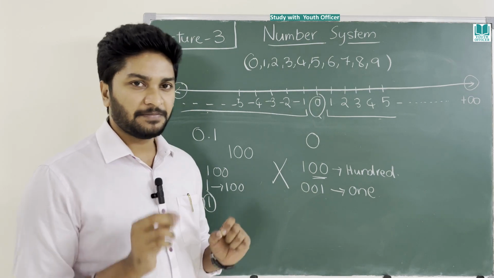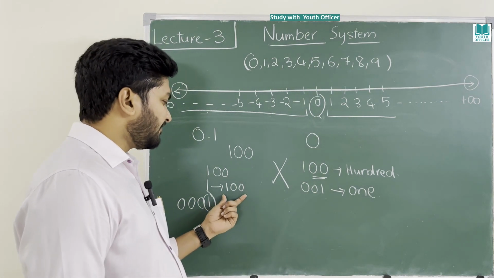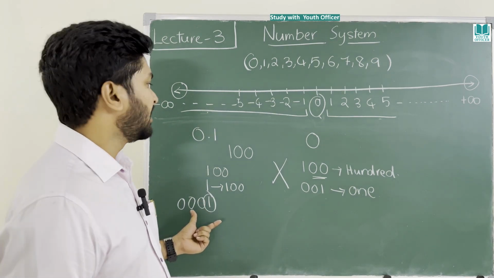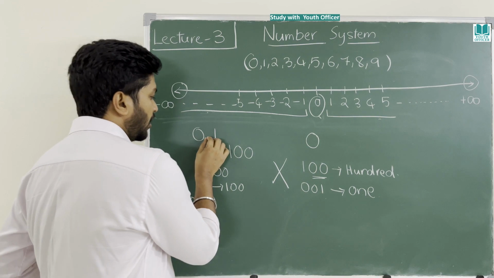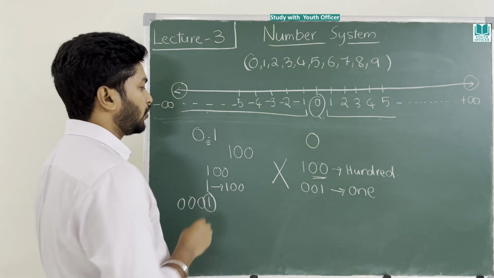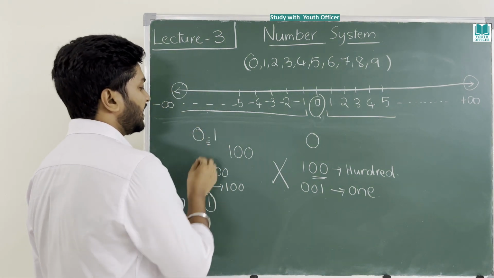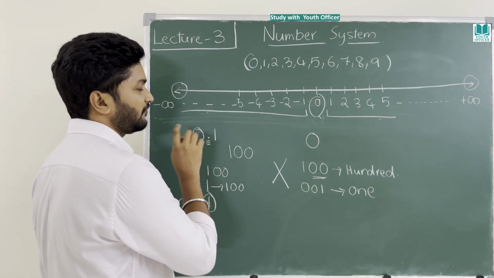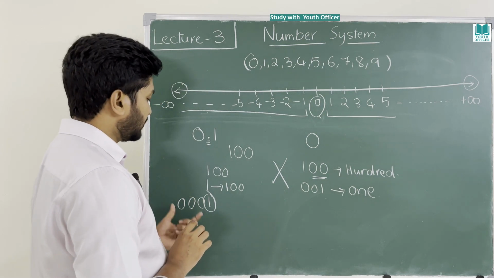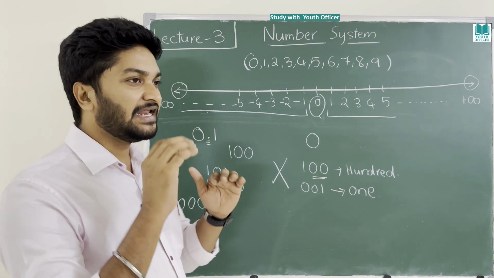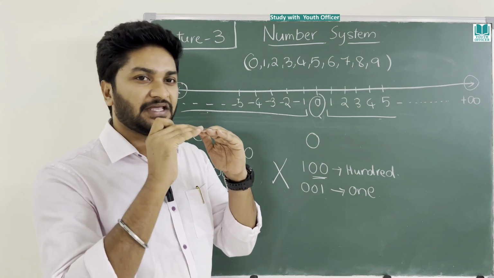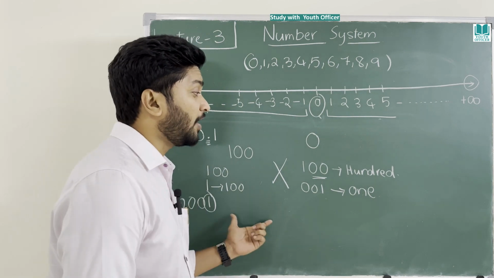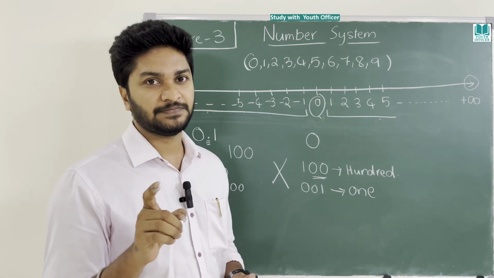0 is a beautiful number. Either it will increase the value of some number or it will not change. It will decrease only when this dot is used, not because of 0. It is because of this dot that the value of 1 changes to 0.1. Zero is a very lovely number. It will never decrease the value of any number. Please note it down. No one will tell you this point.